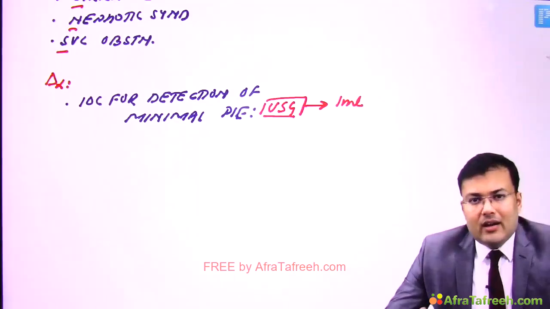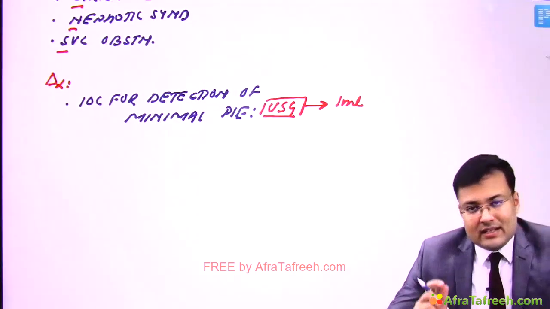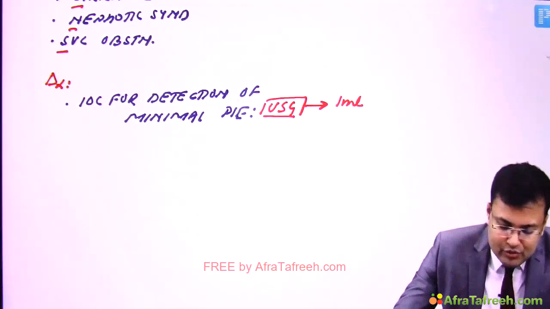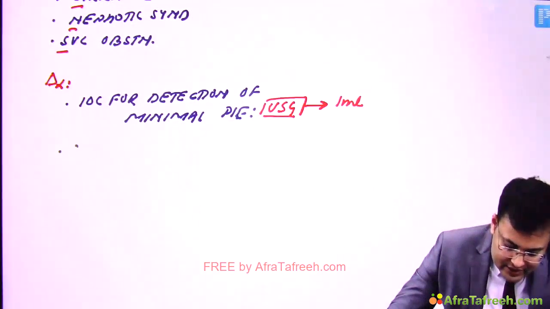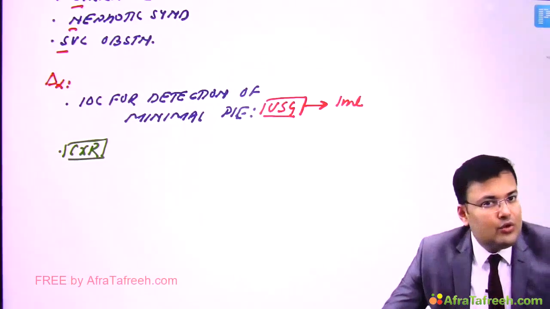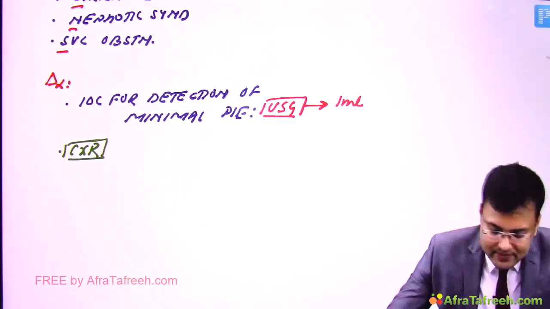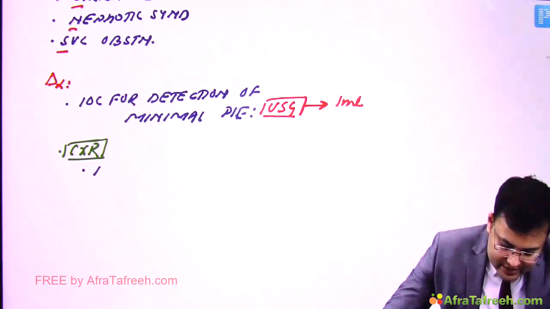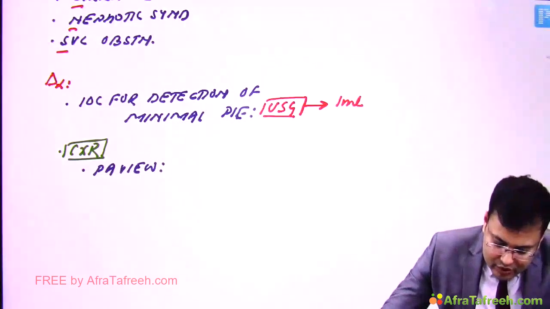Now see, questions related to chest x-ray, that which view detects how much fluid in pleural effusion. So if we go for chest x-ray, if it's PA view, it is going to detect 100 to 200 ml. You have to remember the values.